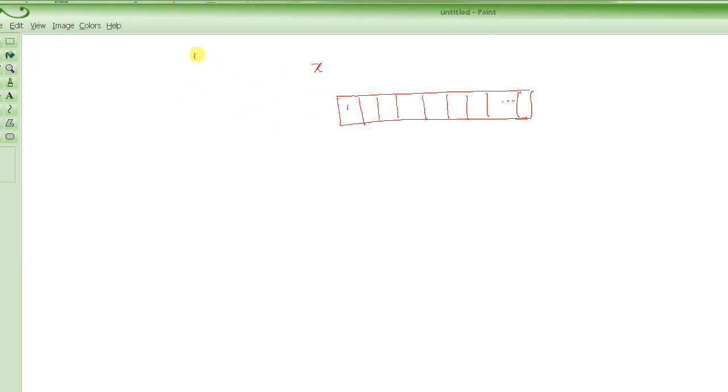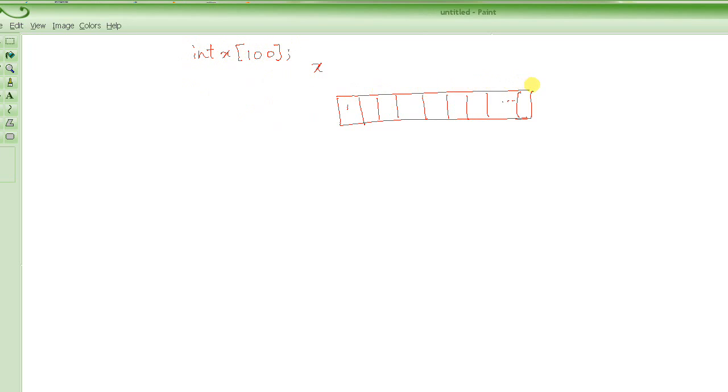So we have seen something like this before. We have an array of whatever type, say x, and suppose it is an integer type, so you have declared it int x of 100.